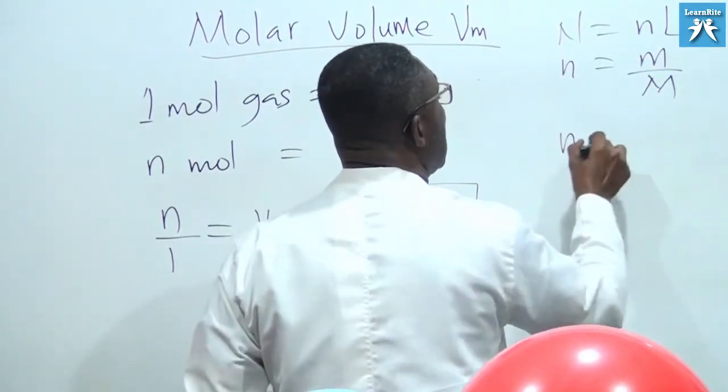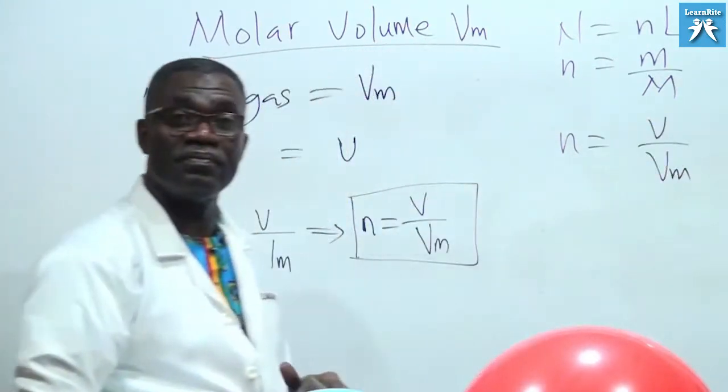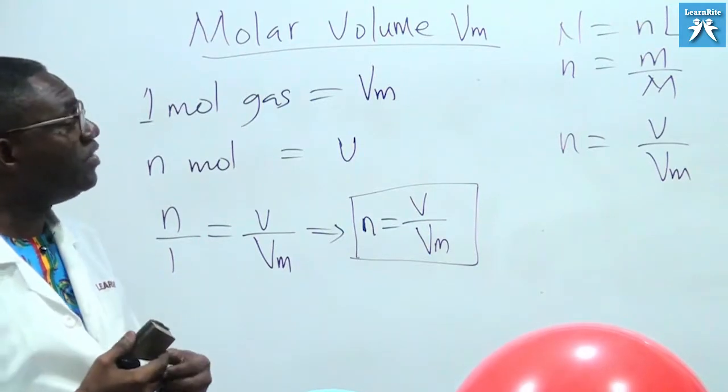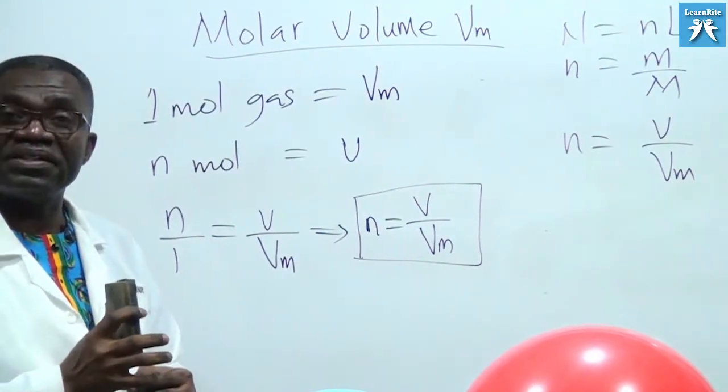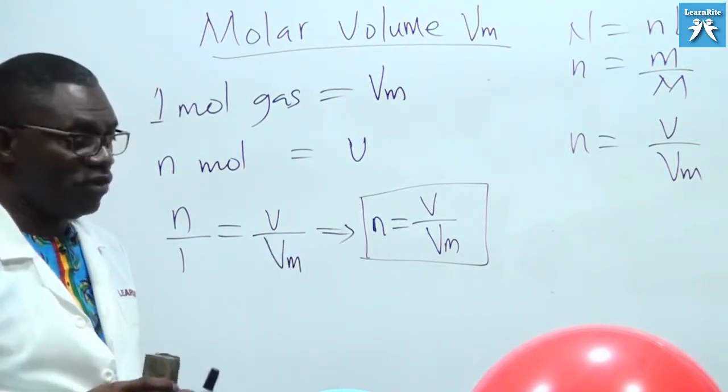We have defined n equals V over Vm. So all these are ways of determining amount of substance, the mole. So that is on the molar volume.